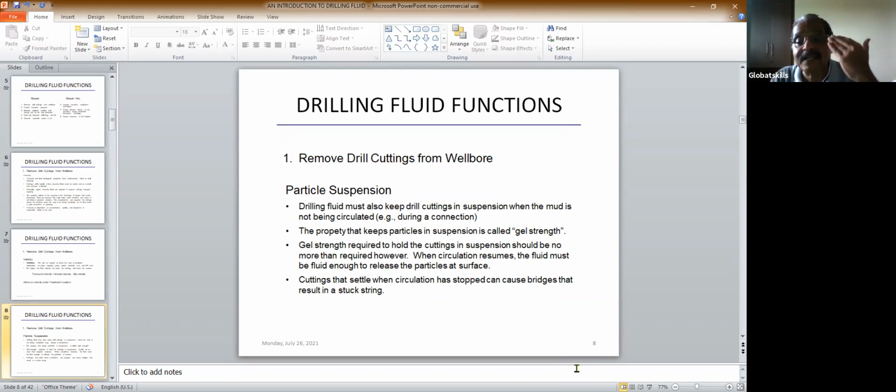So the property that keeps the particle suspension is called the gel strength.